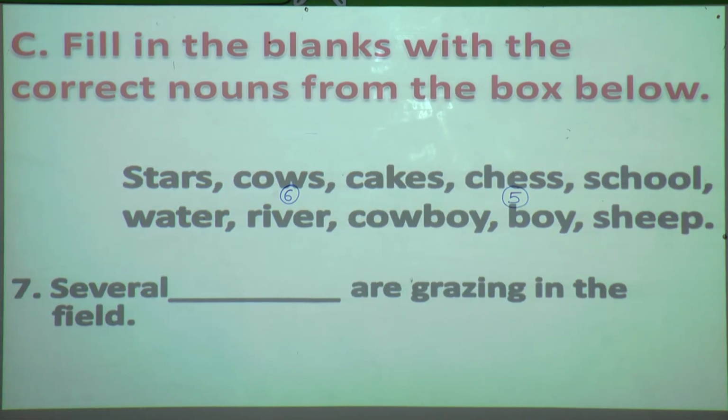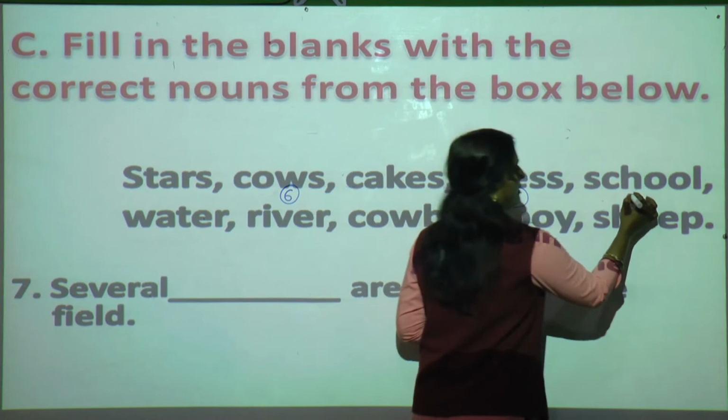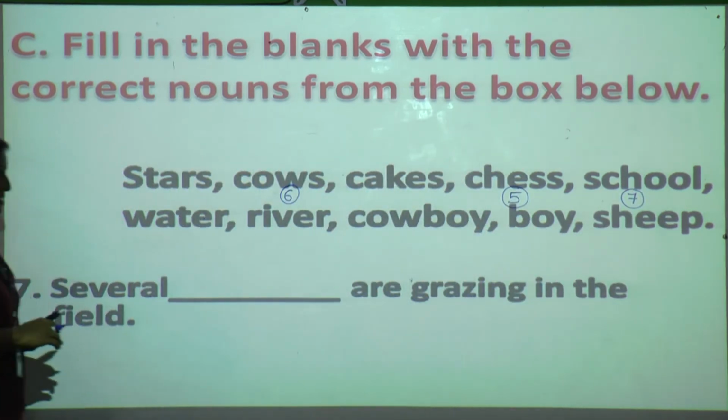Several dash are grazing in the field. Now what will graze in the field according to the nouns given over here? Yes, sheep. So here is sheep. Right here 7. Several sheep are grazing in the field.